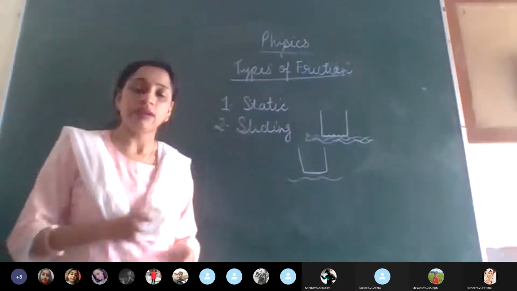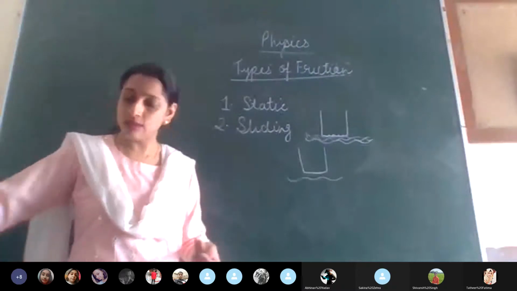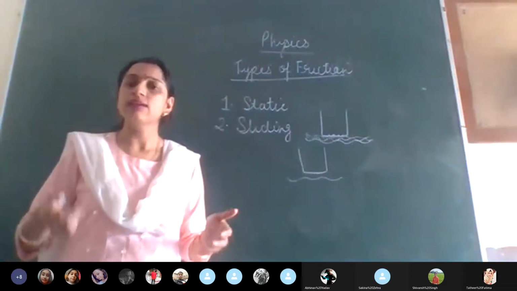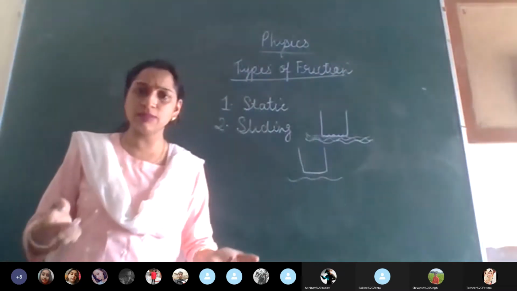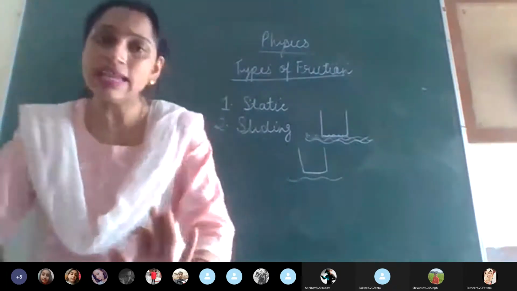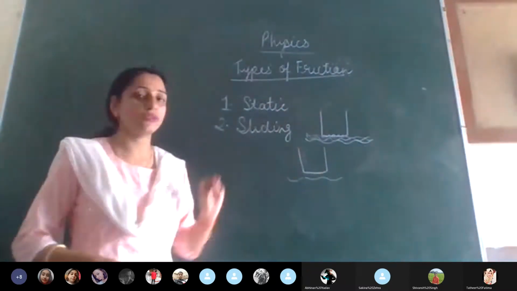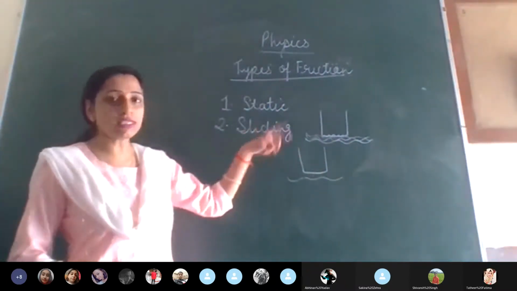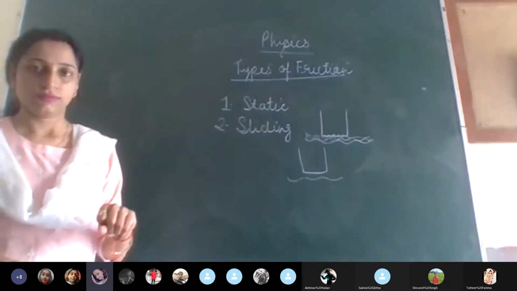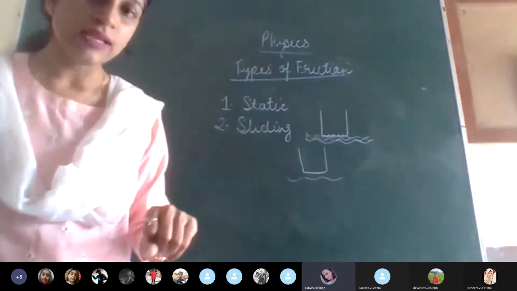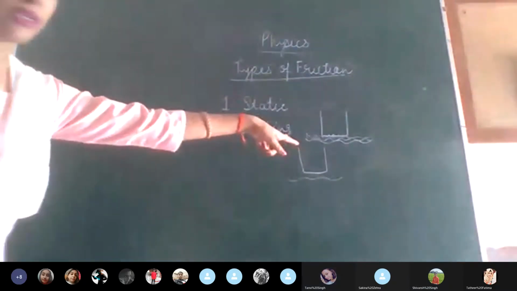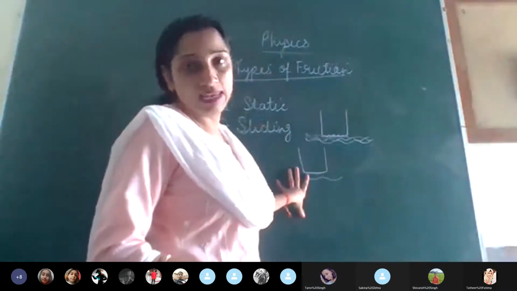Like in the case of bags, you just hold the handle, you slide it, it is easy. Same way, if the heavy object is there, like sacks which contain some material, and you have to shift them, just to pick it and move it is a problem. But to slide it, to push it, is easier in comparison to the first case. So which friction is more, sliding or static? Static. Yes, correct. In the first case you have to apply more force, and in the second case you have to apply less force.